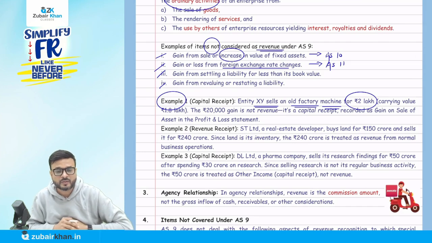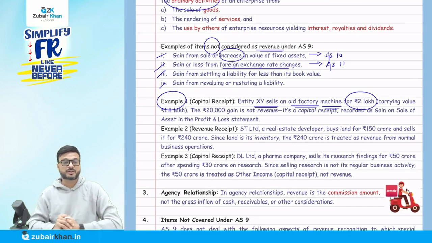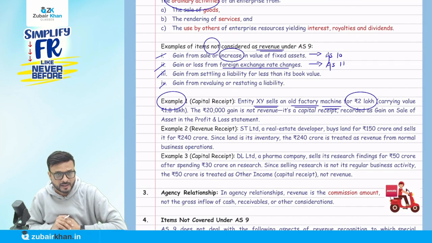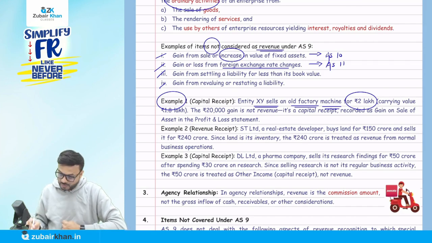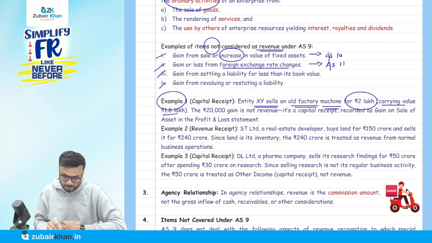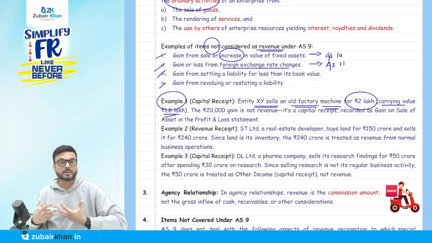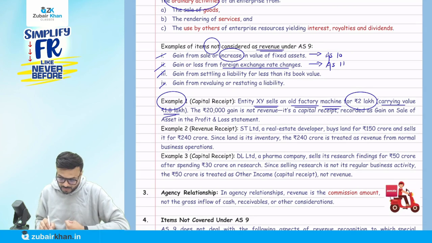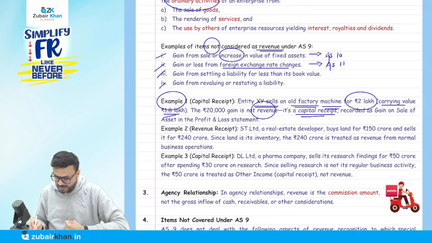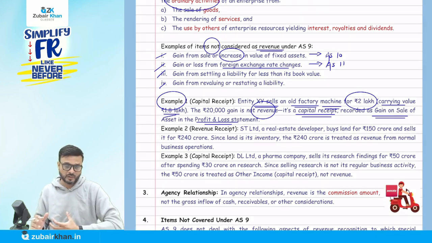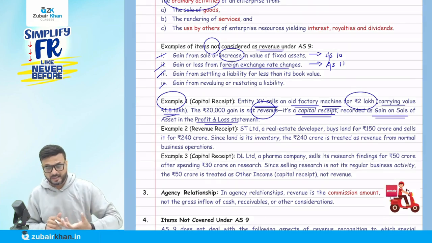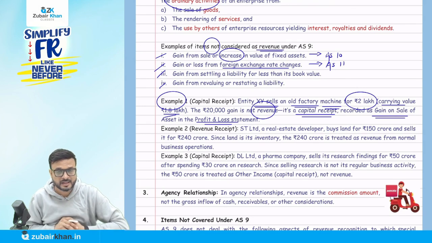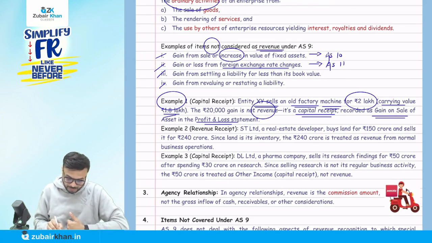They say entity XY sells an old factory machine for rupees 2 lakh. What do you think? So what is this factory machine? PP, property, plant, and equipment. Is it a revenue? No, it's a capital receipt. We don't call it a revenue receipt. Their carrying amount, meaning book value, was 1.8 lakhs. So we sold at 2 lakhs and made a profit of 20,000. The 20,000 gain is not revenue. It is a capital receipt recorded as a gain on sale of asset in the profit and loss account. Yes, we will record it in the P&L account, but that is not going to be covered by AS 9. That is covered by AS 10 PPE.